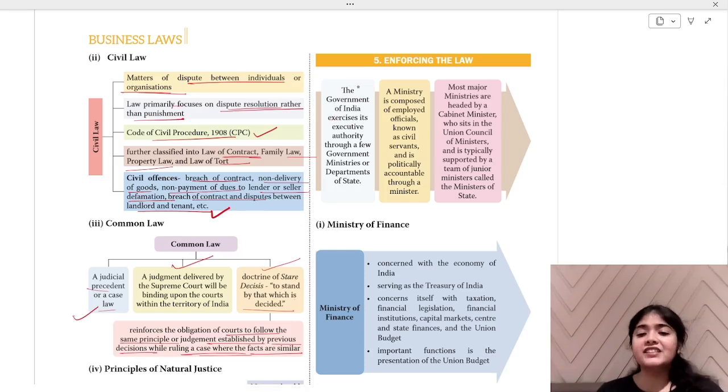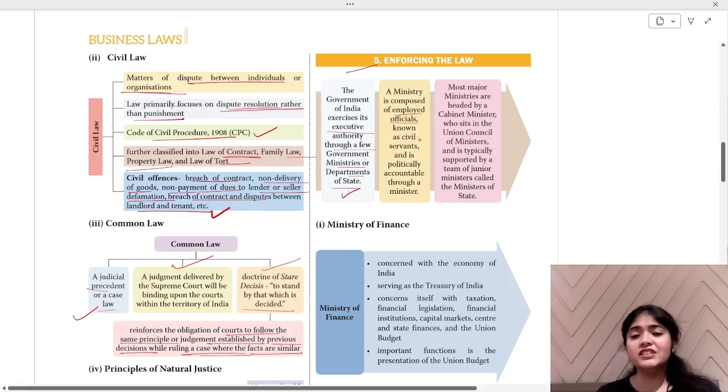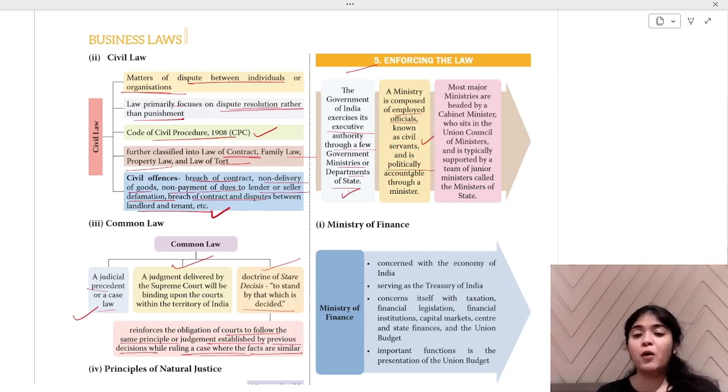The government of India exercises its executive authority through a few government ministries or departments of state. So we have various ministries and departments of state which are governing, which are seeing the execution of laws made. A ministry is composed of employed officials known as civil servants. Civil servants are those who are employed by the government for the ministries and are politically accountable through a minister. They have to report to a minister.